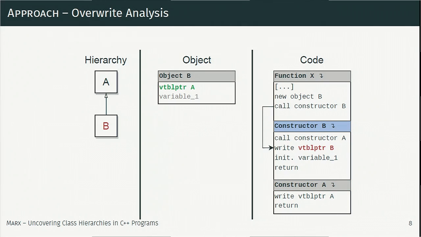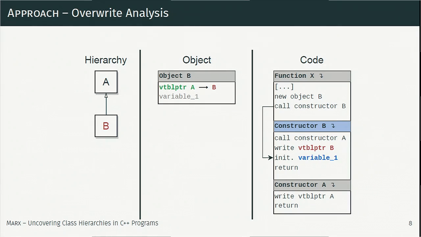further initialize the object to its liking. So it still has to write a new vtable pointer into the object. This is due to the fact that objects of type B might be allowed to call different functions at an indirect function call site, and thus a new function table has to be written into the object. And this is also the gist of our analysis.